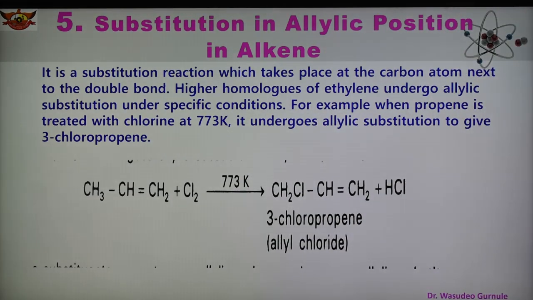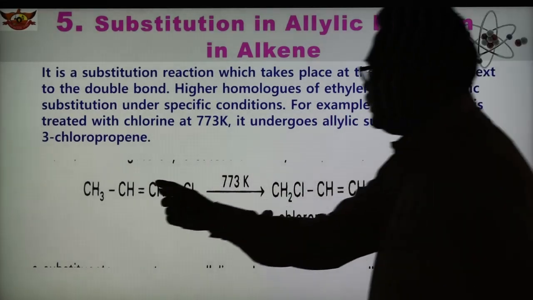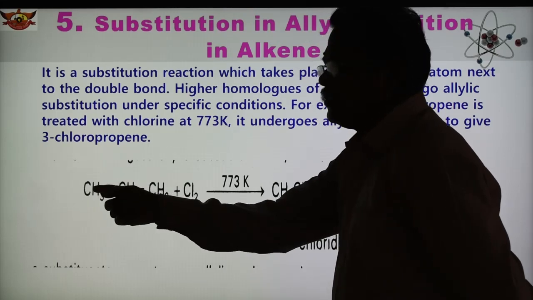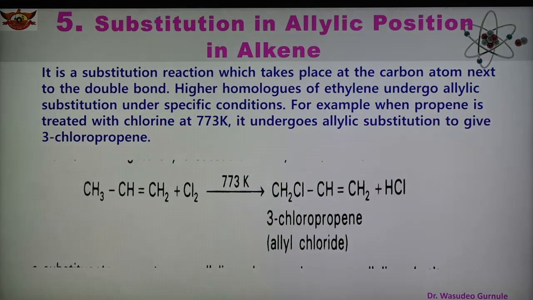This is the substitution that takes place at the carbon atom next to the double bond. Double bond के बाजू में ये double bond के next कौन सा ये कार्बन है, तो वहाँ पे substitution. This is known as allylic substitution. So what is substitution in allylic position? Propene, when we react with Cl2, we get the compound 3-chloropropene, allyl chloride. So this is an important reaction known as the substitution in allylic position.